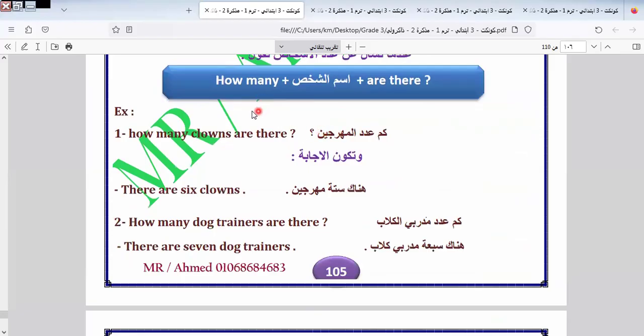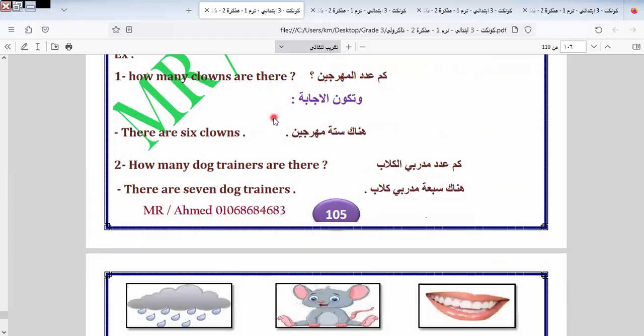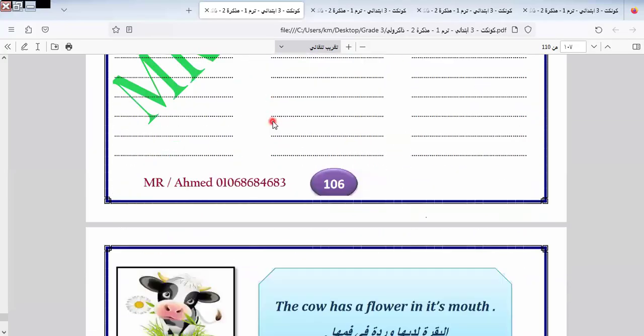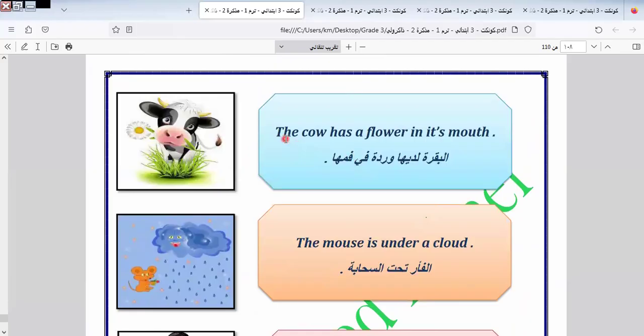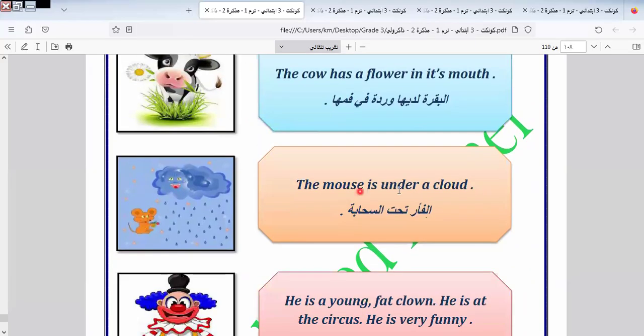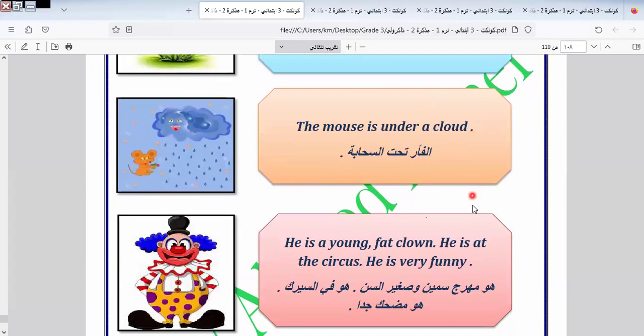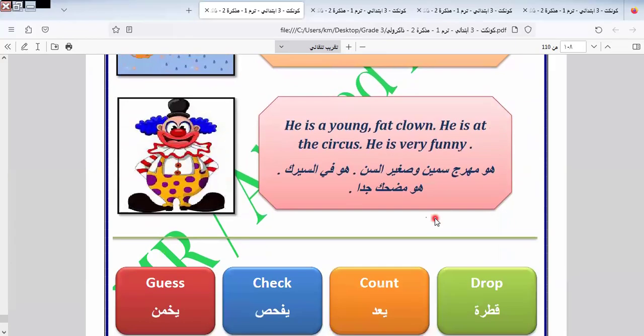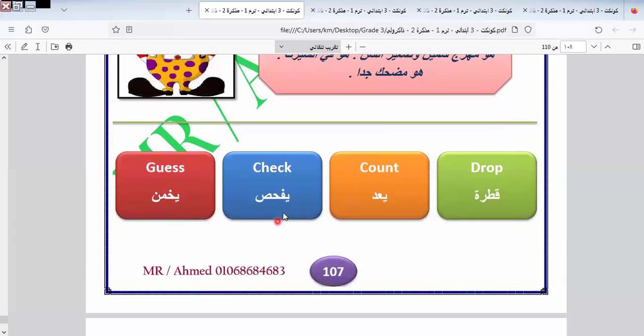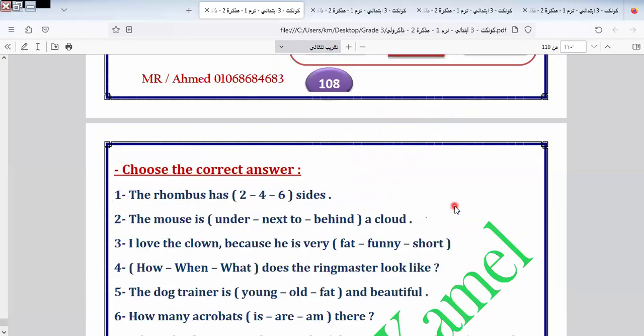Here we have how many, as we took it before. I think it's not difficult. When we ask about what? Ask about numbers, okay? Let's continue the rest of the unit. The cow has a flower in its mouth. The mouse is under a cloud. He is a young, fat clown. He is at the circus. He is funny. Here we have guess, check, count, drop. We have here some words that we must know. Guess, check, count, and drop. Okay.